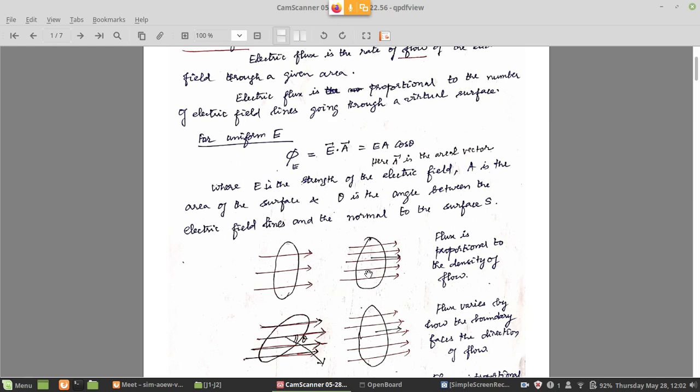We know that E dot A is a dot product of two vectors, electric field and area, which is equal to EA cos theta, where theta is the angle between the two vectors. So why is area a vector?